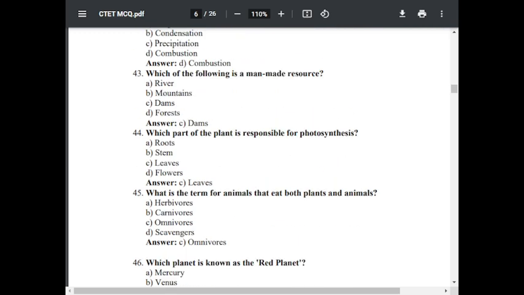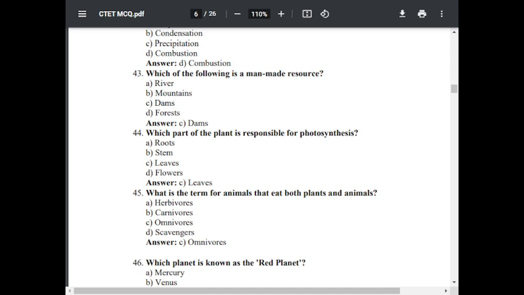Question number 44. Which part of the plant is responsible for photosynthesis? Option A, roots. Option B, stem. Option C, leaves. Option D, flowers. The correct answer is C, leaves.